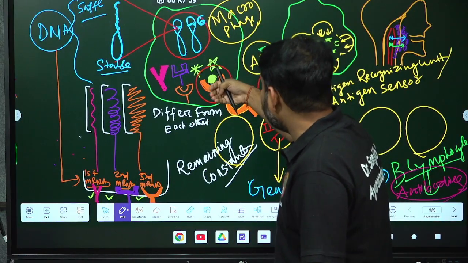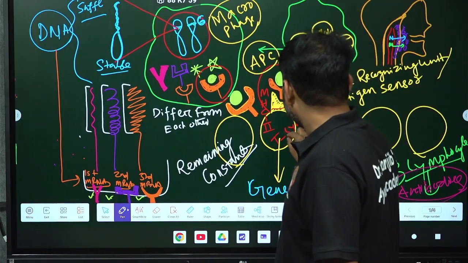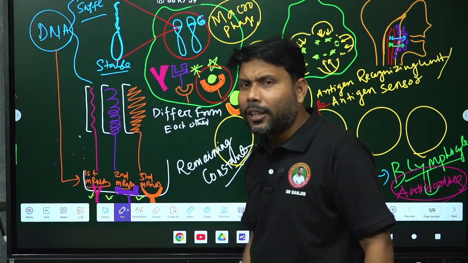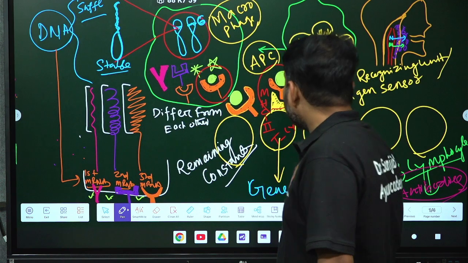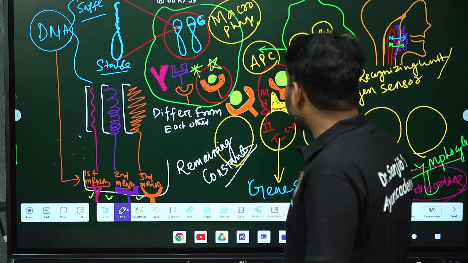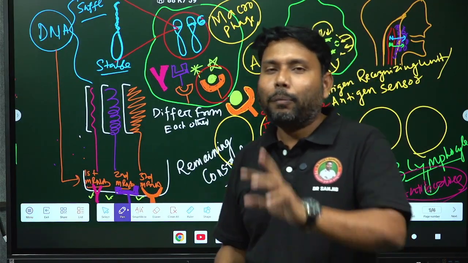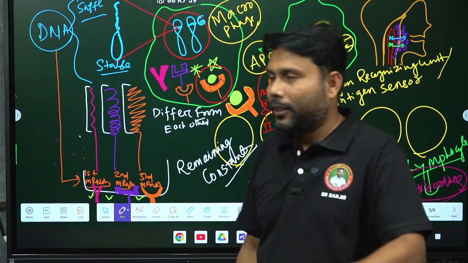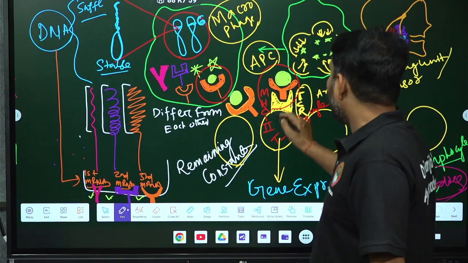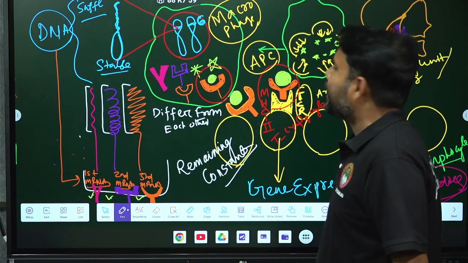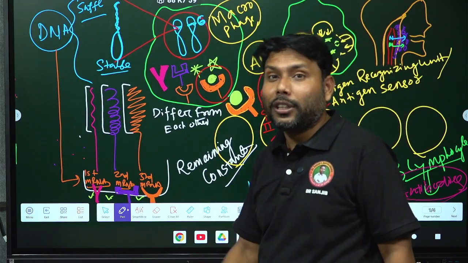Then when the antigen presenting cell is presenting it to the T lymphocyte, that means T lymphocyte is mediated by cell mediated immunity. Cell mediated immunity is mediated by T lymphocyte. It is a cell, the T lymphocyte, cell mediated immunity. Then when the T lymphocyte is getting the processed antigen, it will sense with two sensors. One is TCR, the T cell receptor sensor. Another is the major histocompatibility class 2 sensor. Then they will sense whether this processed antigen has been properly processed or not.